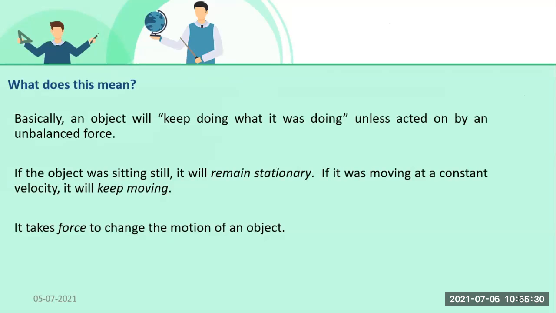If an unbalanced force is not applied, it will be in the state of rest, or it will keep moving with a constant velocity unless an unbalanced force acts on it. Okay. Now, students, this is what Newton's first law wants to tell us.